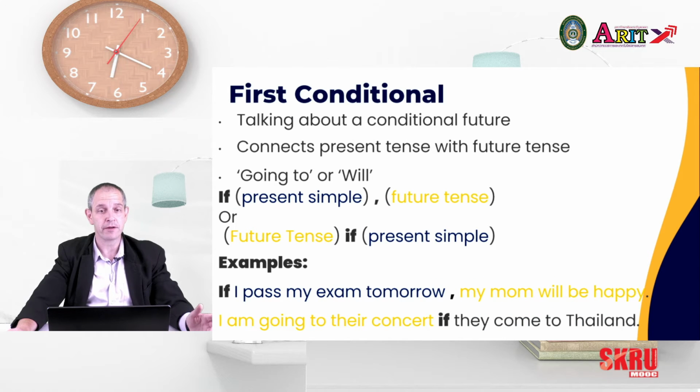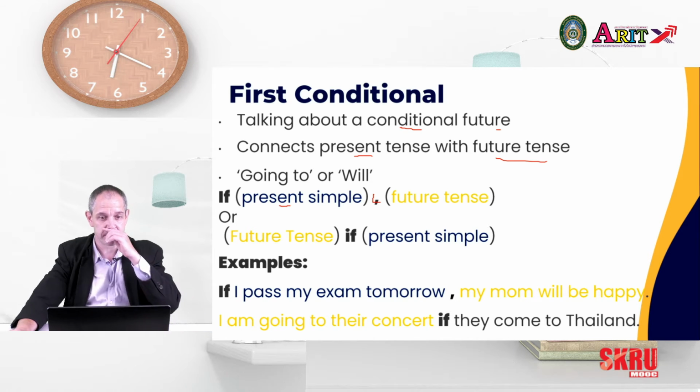Our next conditional is called the first conditional, which is usually talking about the future. It's a conditional future. So it connects present tense with a future tense. Now we reviewed future tense in a couple units before with going to and will. So you can use either one in first conditional. And how that looks grammatically is we use if with the present simple, comma, and then the future tense. Or you use the future tense first and then if followed by the present simple.